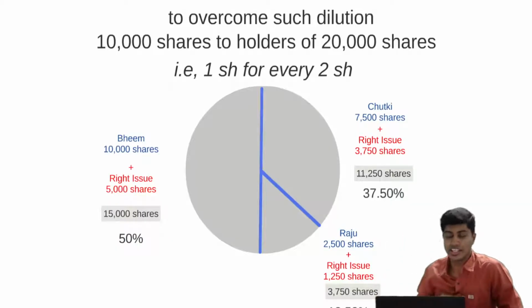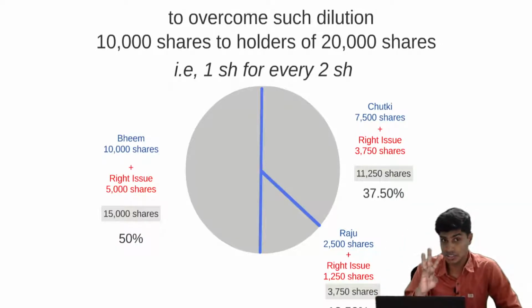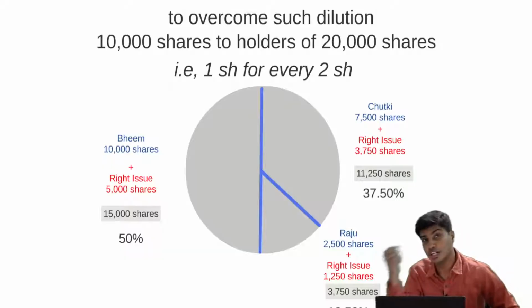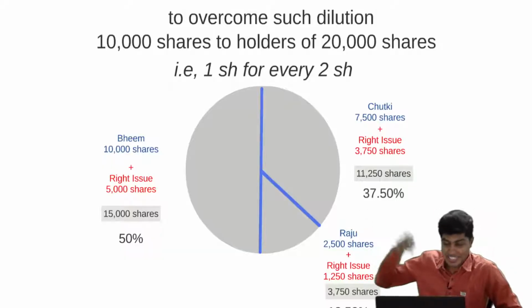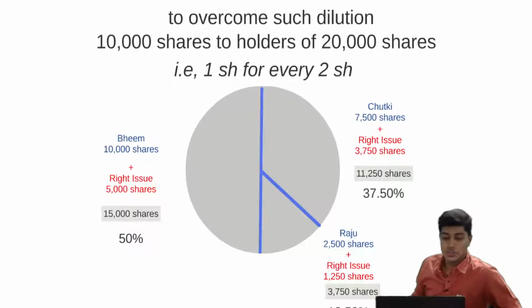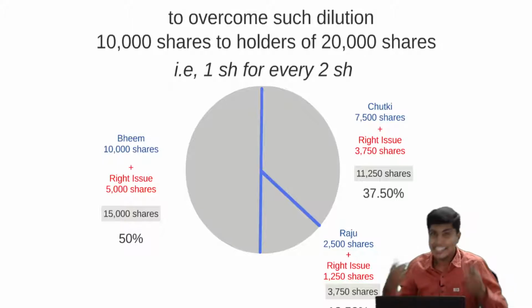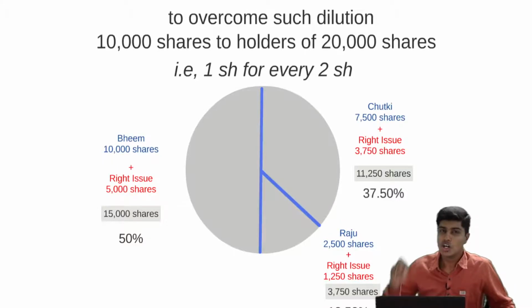And now the total share capital of the company is 30,000 shares. So 15,000 out of 30,000 is still 50%. 11,250 out of 30,000 is still 37.5%, and 3,750 divided by 30,000 is still 12.5%. So by rights issue, it is possible for the existing shareholders to hold the same percentage in the company.